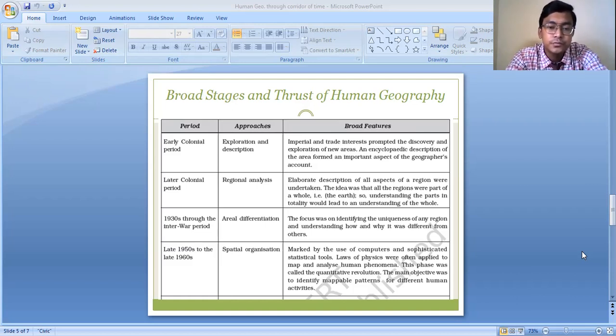During this approach we started using modern tools and techniques to have a better understanding of human behavior, human activities and their relationship with the natural environment.